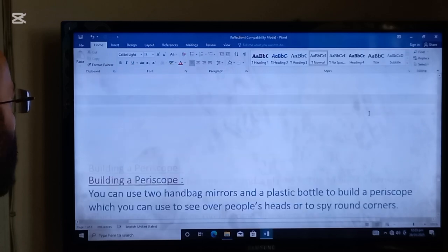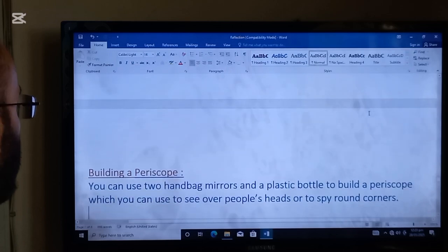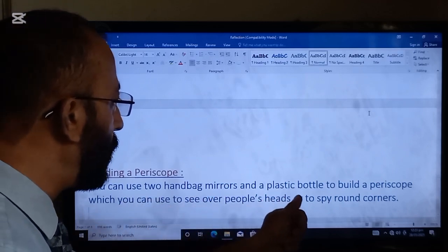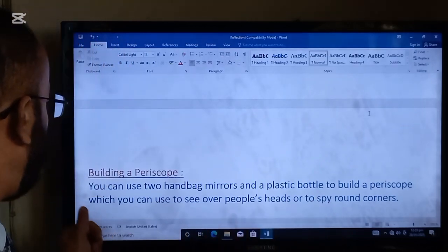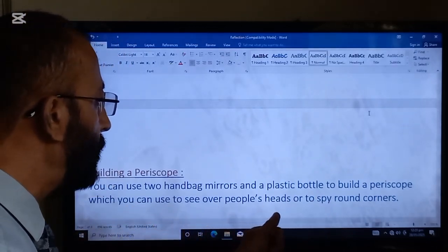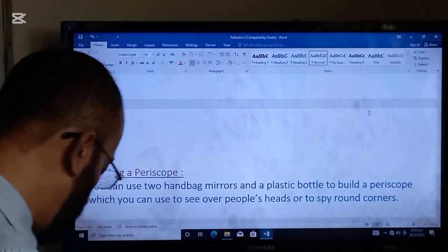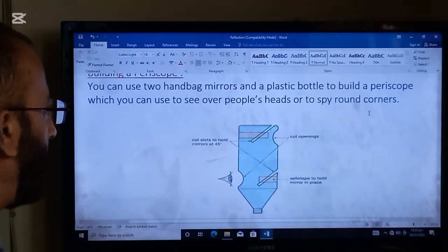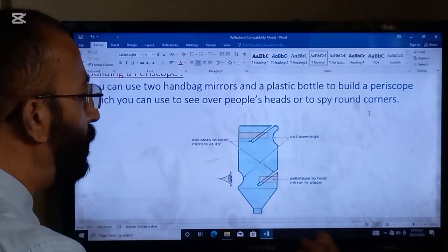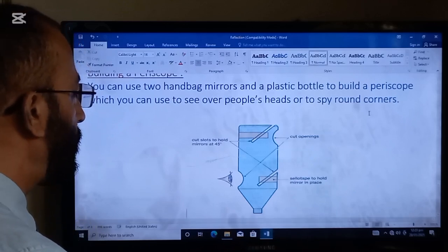Next application is building a periscope. You can use two handbag mirrors and a plastic bottle to build a periscope which you can use to see over people's heads or to spy around corners. So take a transparent water bottle of mineral water, for example.